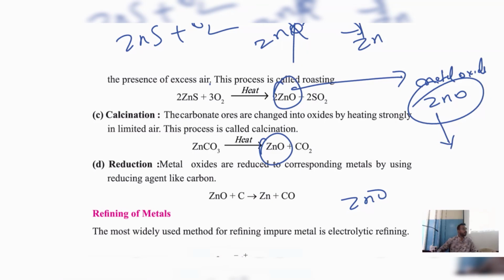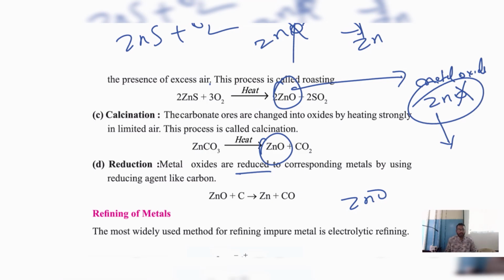What are we doing, child? We are reducing it. What does reduce mean? We are removing O from ZnO. From ZnO we are removing O because I want Zn. Understood? That is called reduce.